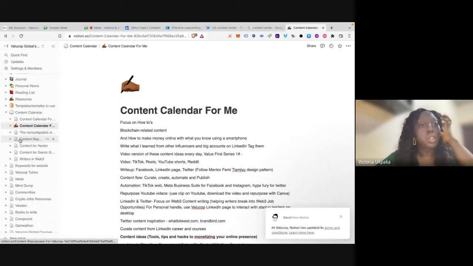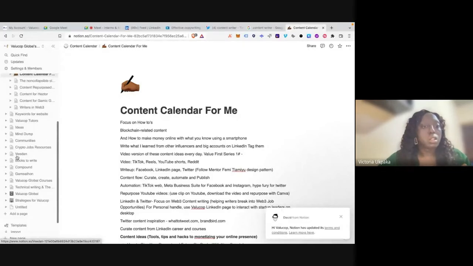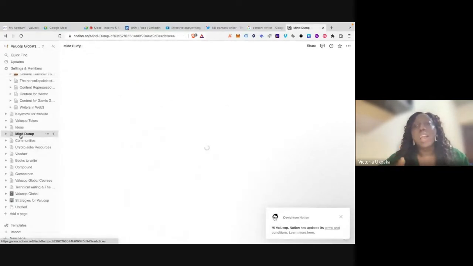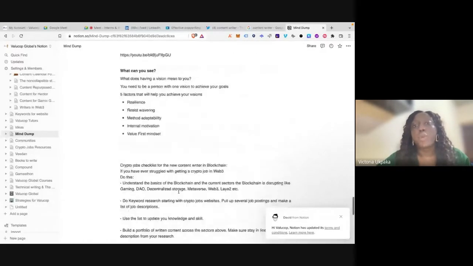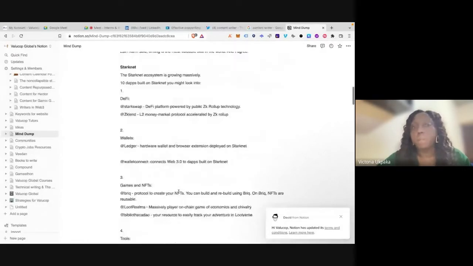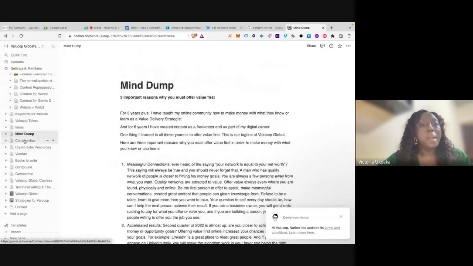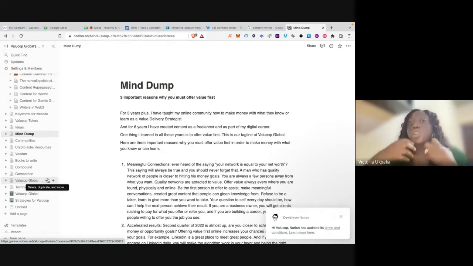See? You can create new pages and arrange your ideas. I call this one mind dump. Why I call it mind dump is that this is where I come and do my creating. Like I write, and when I'm done writing, I copy it again and paste. That's why I call it mind dump. These are where I plan, I just sit down and put things here. Because truth is, you can never remember everything. You can't remember every single thing you see online that is helpful to you. So how do you remember easily? You put them down, so you don't have to write them all the time.